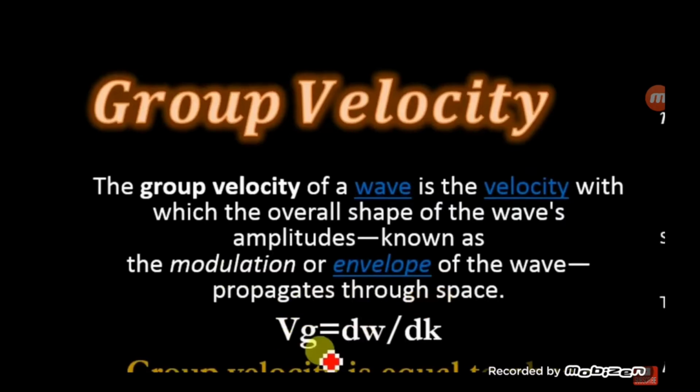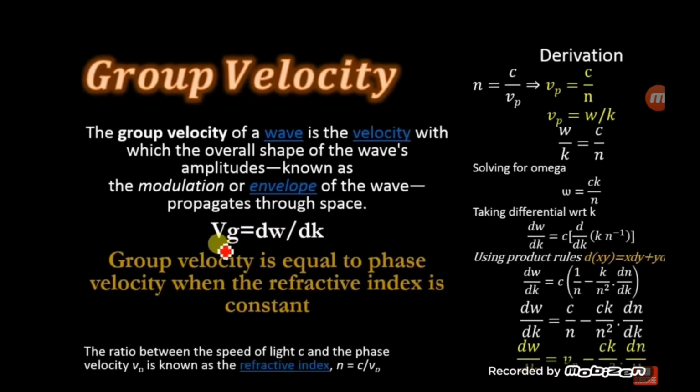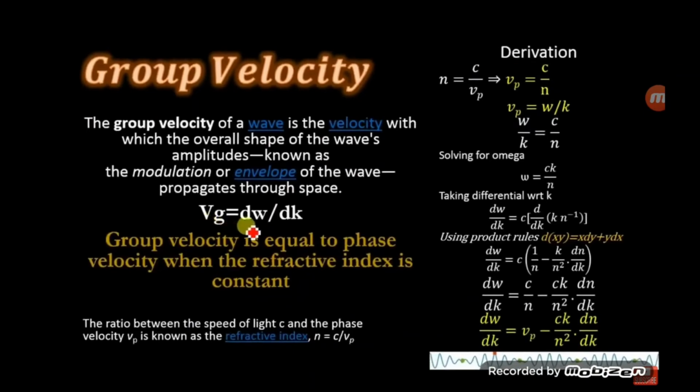Mathematically, the group velocity can be written as Vg is equal to d omega by dk. Remember, the phase velocity was Vp is equal to omega by k, but here this group velocity is in differential term, d omega by dk, differentiating angular frequency with respect to wave number.